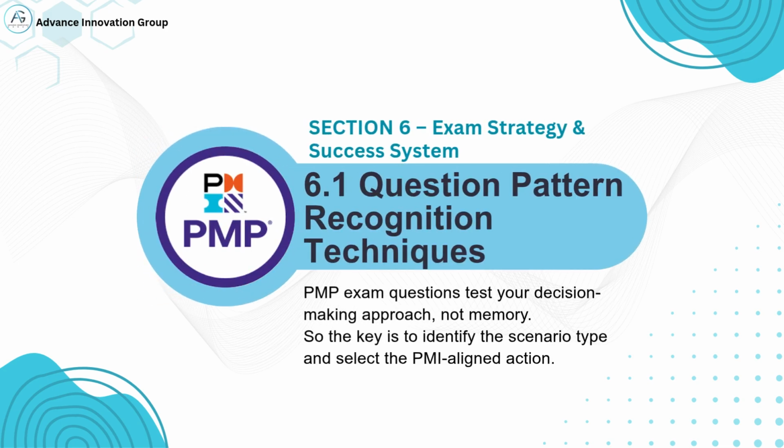This slide explains that the PMP exam is not about remembering definitions. Instead, each question checks how you think and make decisions as a project manager. The key to scoring high is to identify what type of situation the question is describing: conflict, risk, change request, stakeholder issue, team issue, etc. Select the PMI-aligned action. What does PMI expect a professional project manager to do in that situation?